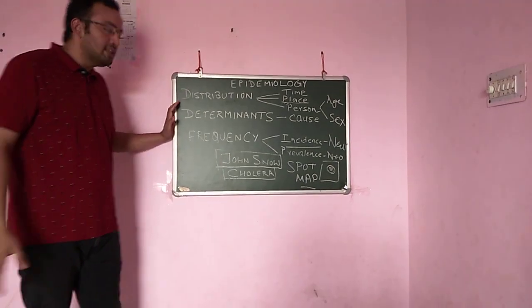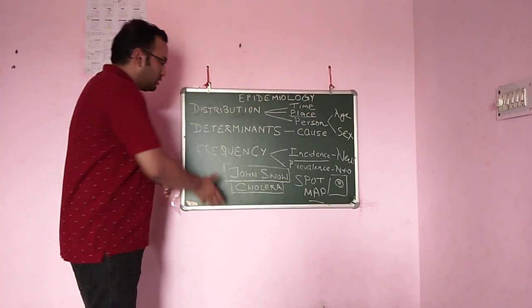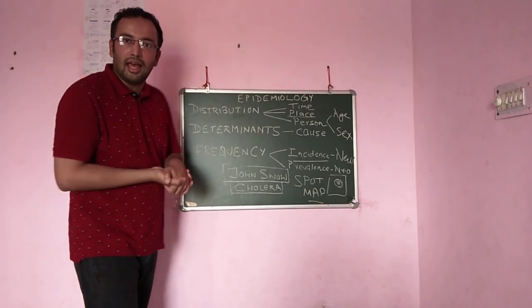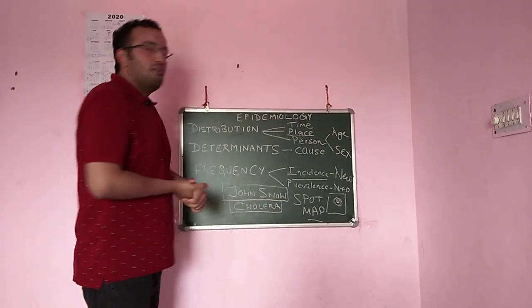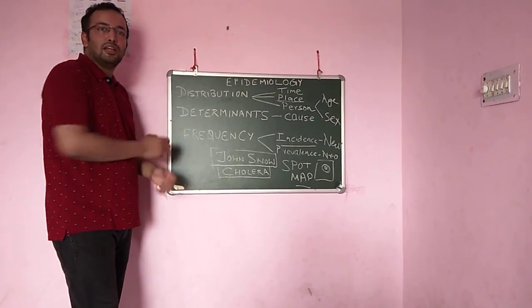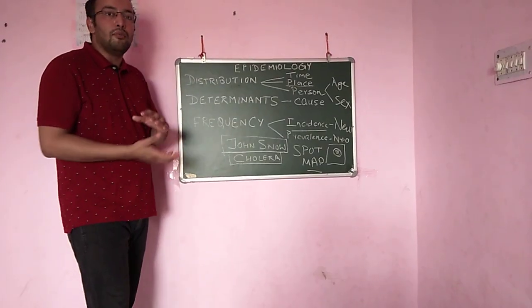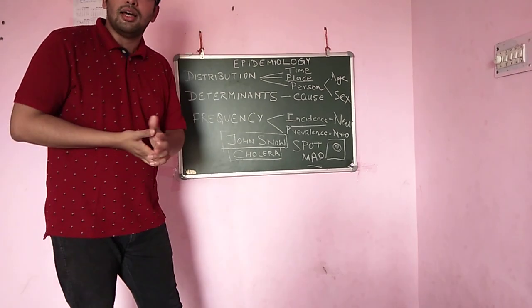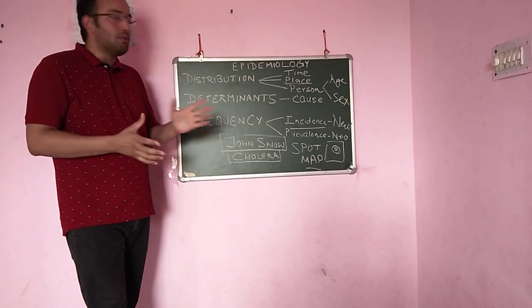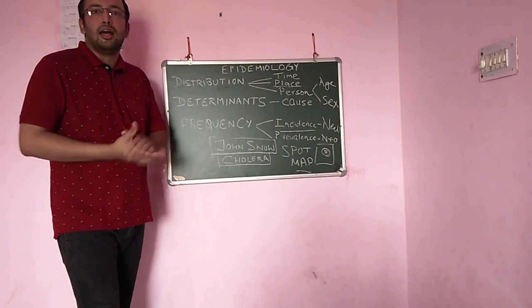So once again we revise in the end. The father of the modern epidemiology was John Snow, and he worked on cholera, which is called the father of public health. And in epidemiology, we study the distribution, determinants and frequency of the health related events, and we use them for the control and prevention of the diseases. So that's very important. So at least you can just go and revise the whole topic, and then we can continue in the next video.